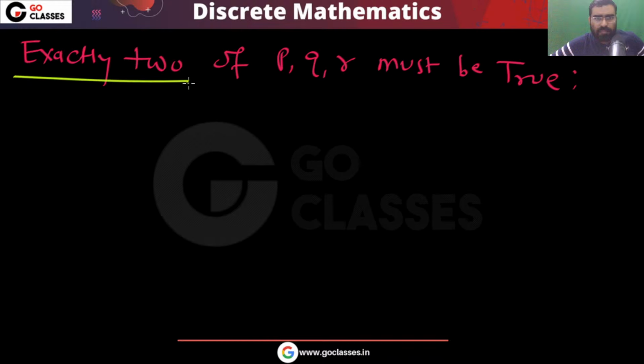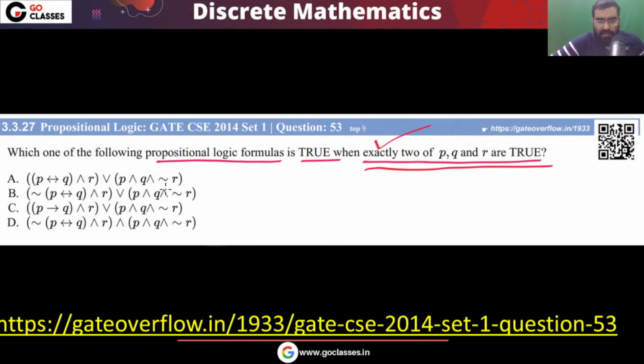Exactly two of them must be true. So how to write it? If you solve this question with a simplification method, if you simplify option A, option B, option C, option D, then that is gone. Just think about it: how much time will it take?